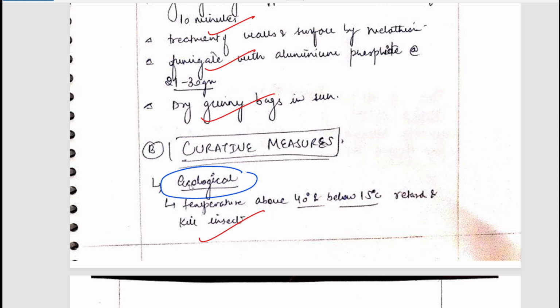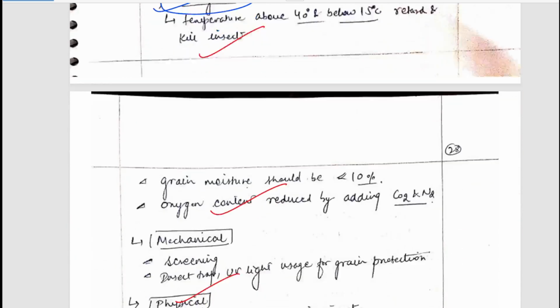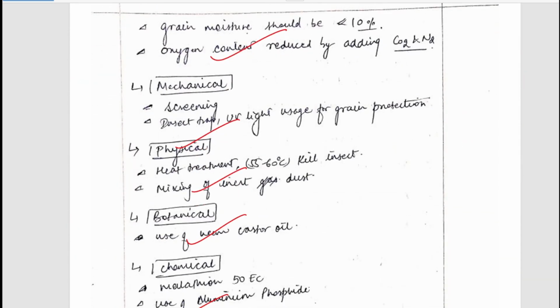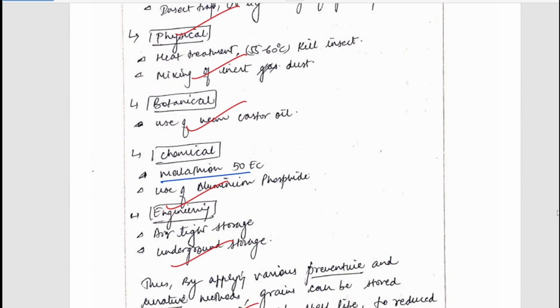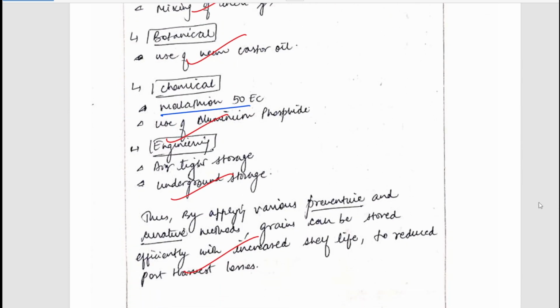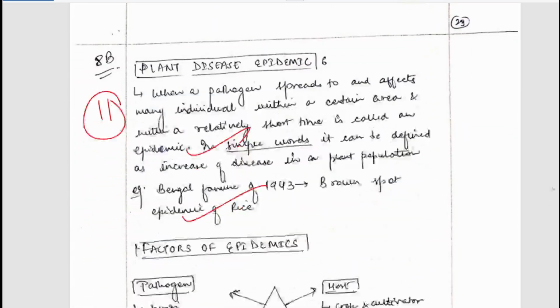Now how can we cure them? So first of all, ecological measures have been mentioned. Then mechanical measures have been mentioned. Physical, botanical, chemical, for example use of malathion, and engineering measures. So, good answer. Now let's move to the next question, that is 8B.